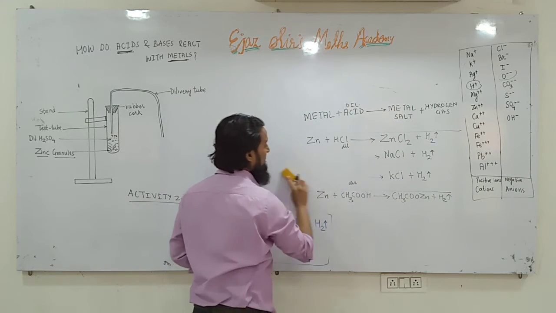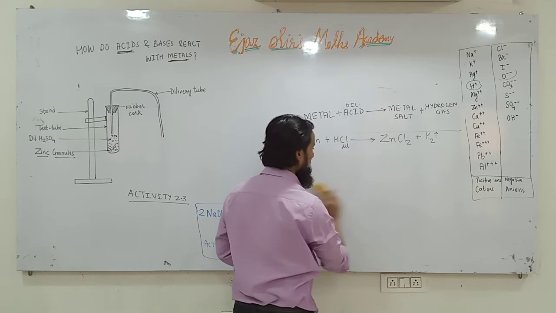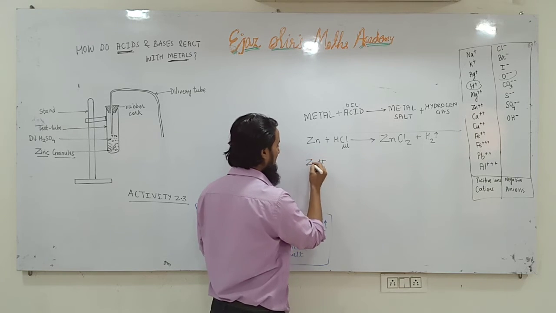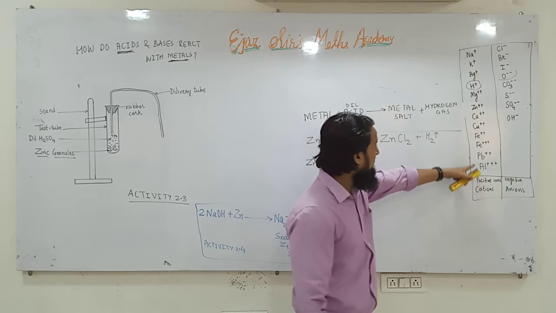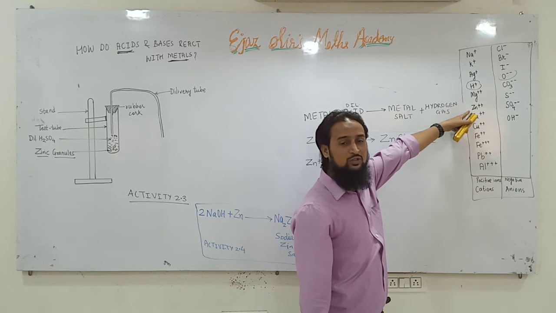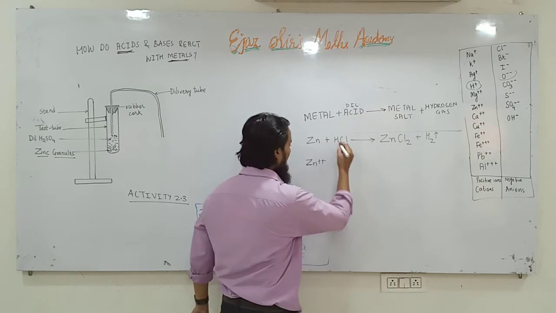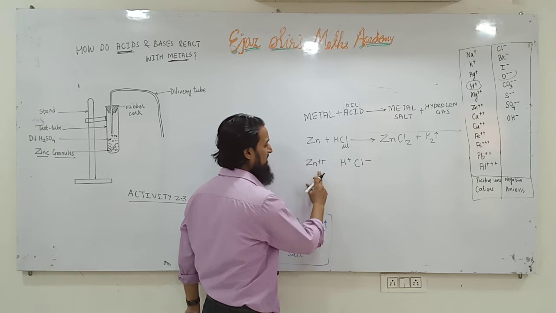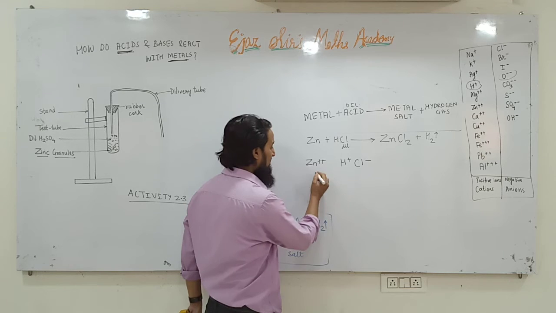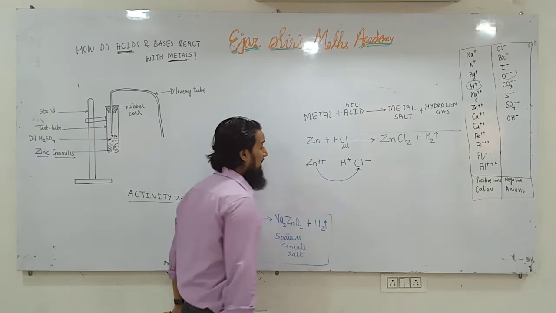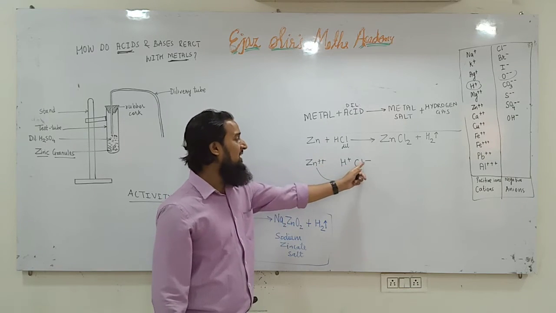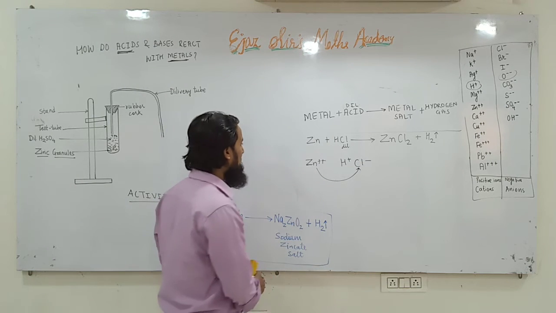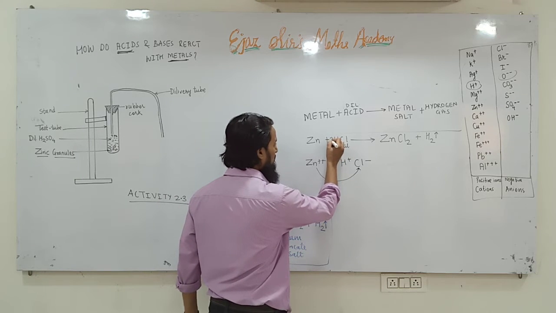See how we can do the reaction here. This is zinc and we know zinc is 2 positive, Zn2+. Here we have written in the list, Zn is always 2 positive, it donates 2 electrons, and HCl will be H positive and Cl negative. Zinc cannot combine with H because positives repel each other. Zinc can combine with Cl, but zinc is 2 positive and Cl is 1 negative. So their valencies must balance each other. So here we will write 2 HCl.